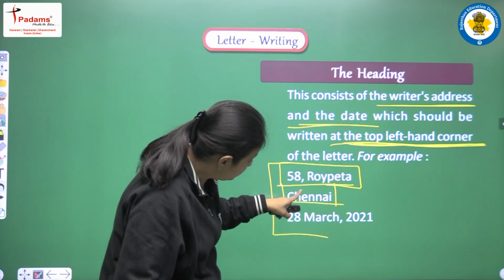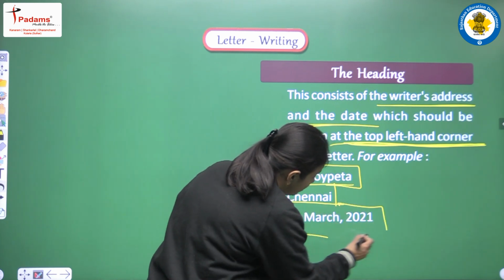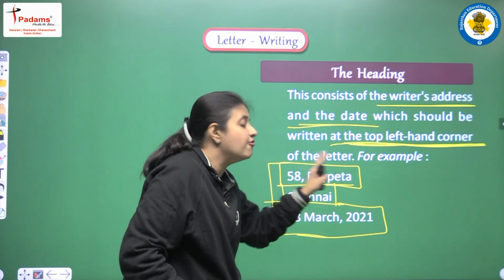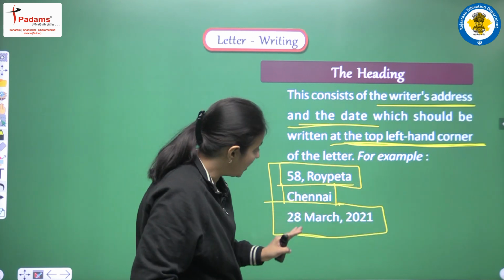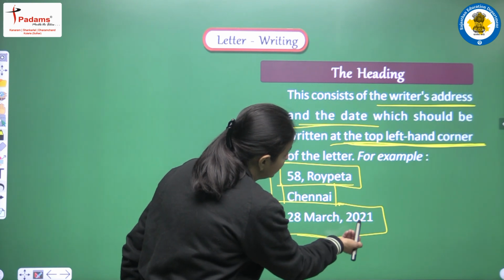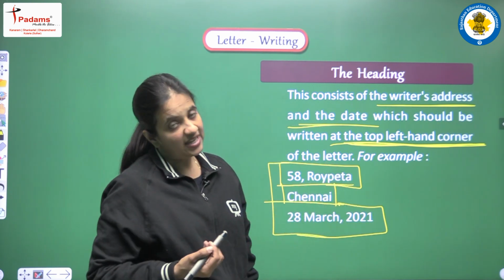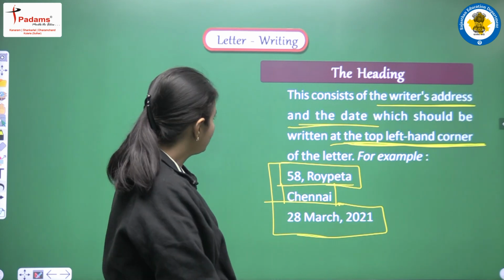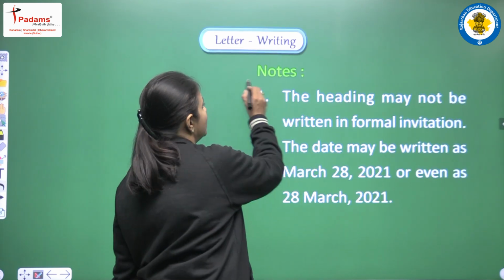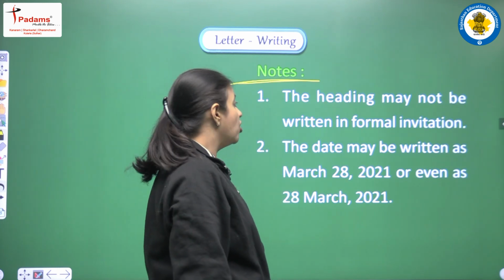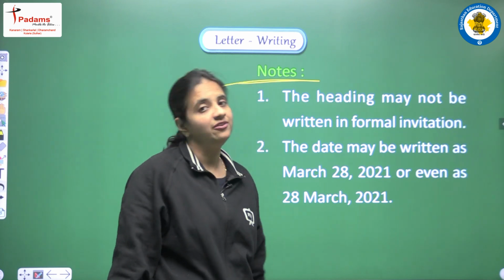So let's see, after Chennai, in the next line we have the date, and what is the form that we are adopting in writing the date? We are writing 28th March 2021. So in this manner you can write the dates. Now we have some important points. The heading may not be written in formal invitations.